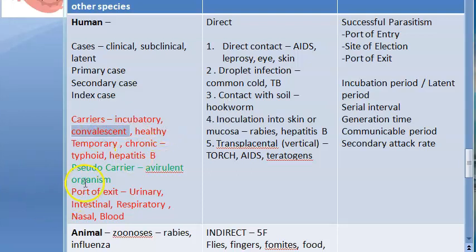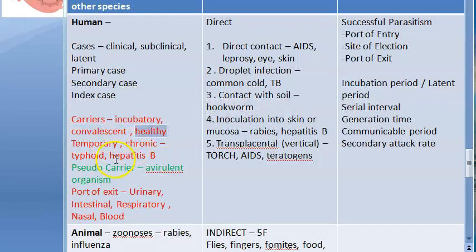Convalescent carriers, basically these are people who are going to shed the disease after they themselves recover. In the healing time they will shed the disease causing agent like typhoid, dysentery. So those persons would have recovered, but in their feces, urine there can be the agent like typhoid, dysentery, etc.